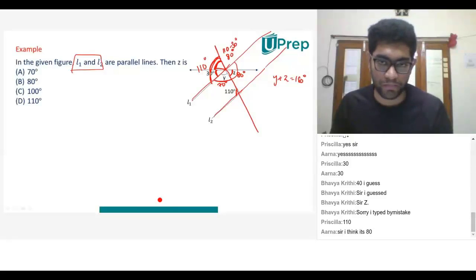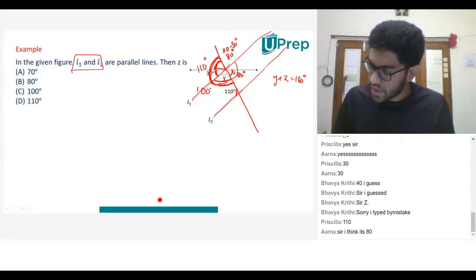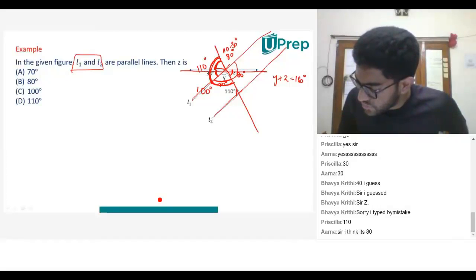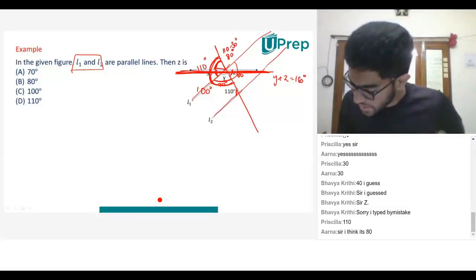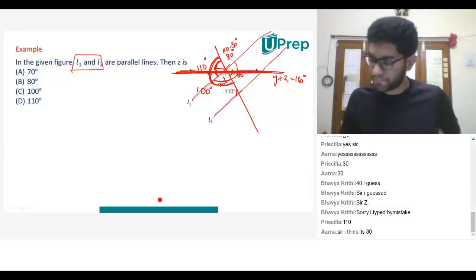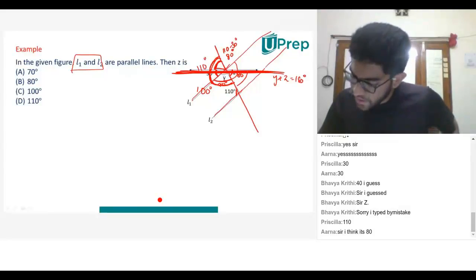That is the property. Now, if we have 30 and we have 70, what is 30 plus 70? 100 degrees. And what does this form? Does it form a straight line? Can you guys see a straight line? Yes, sir. So, what is the remaining angle?